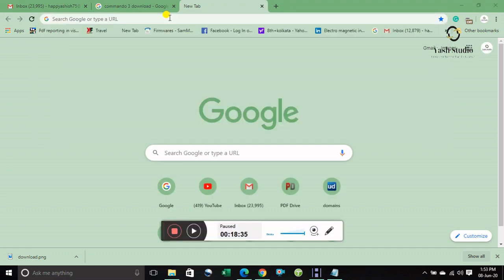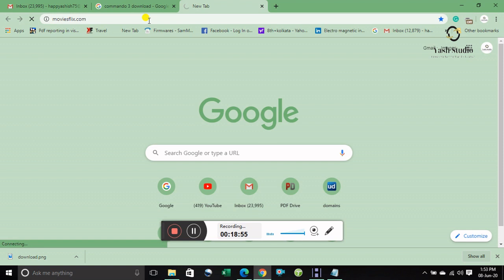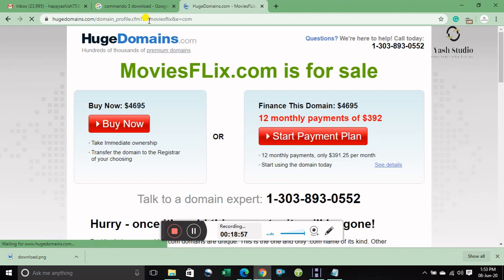Type here "movieflix.com". Okay, don't worry, the description link is mentioned on this side, and this website is very huge, very quick and very easy.